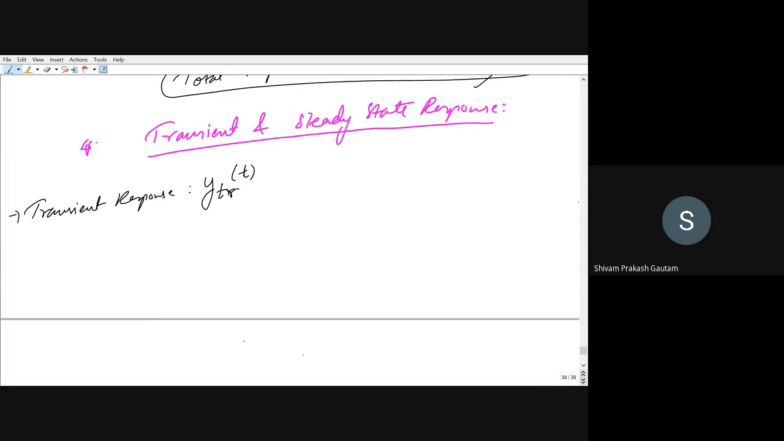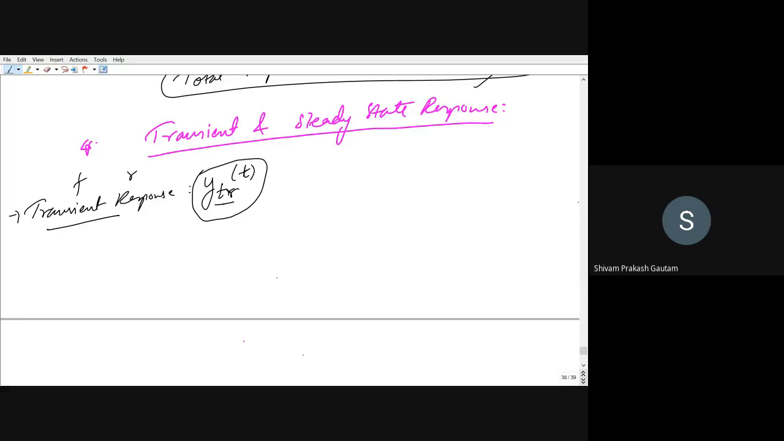Why am I writing T? Because it is time domain analysis. Y is the output or response. TR is the subscript for transient response, T and R. And I write T here because we are analyzing the system performance in the time domain. So understand this properly. This is just for denoting purposes. You can see how I have denoted it by small y.